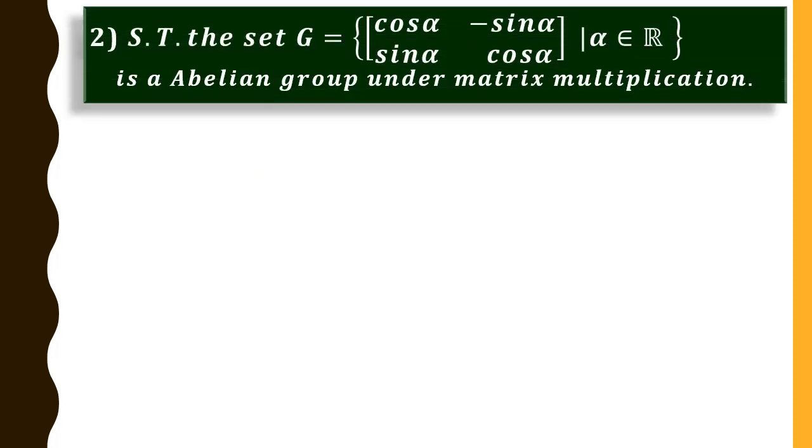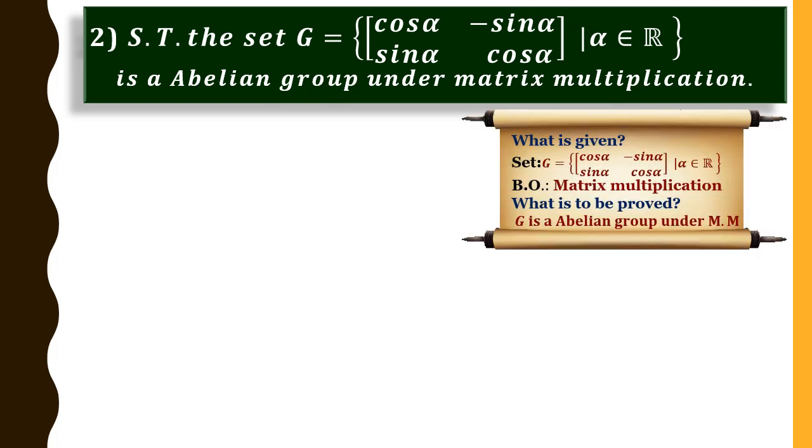Now we shall consider another problem. Show that the set G, which is the set of all 2 cross 2 matrices of the form cos alpha, minus sin alpha, sin alpha, cos alpha, where alpha is a real number, is an abelian group under matrix multiplication. Again, we shall observe carefully, and we shall write what is given. What is given? The set G, and the binary operation is matrix multiplication. And what is our aim? Our aim is to prove G is an abelian group under matrix multiplication.